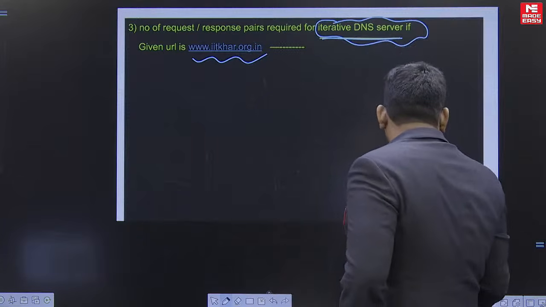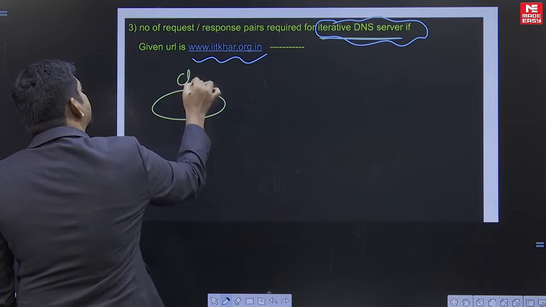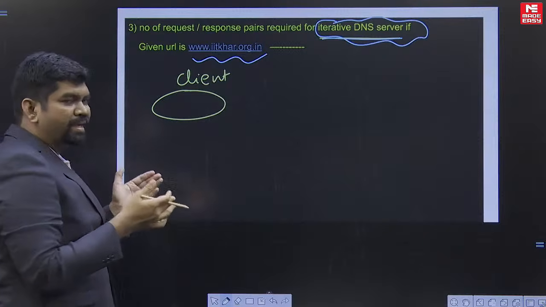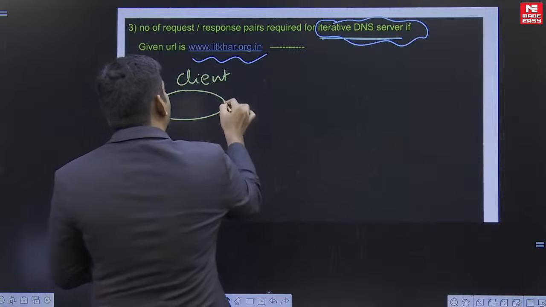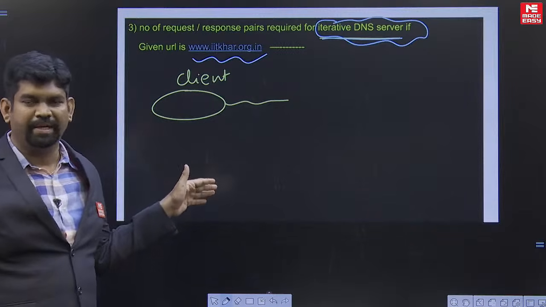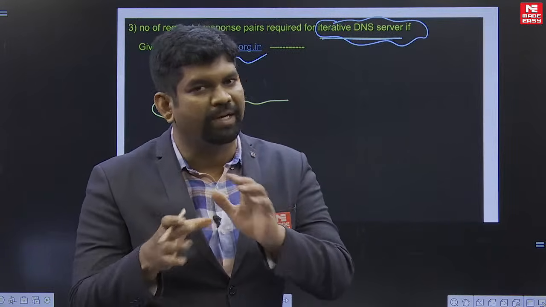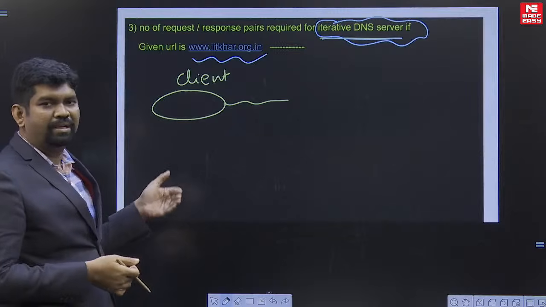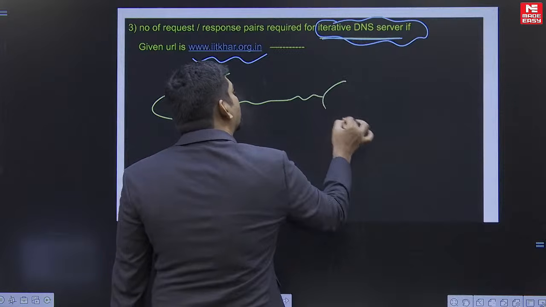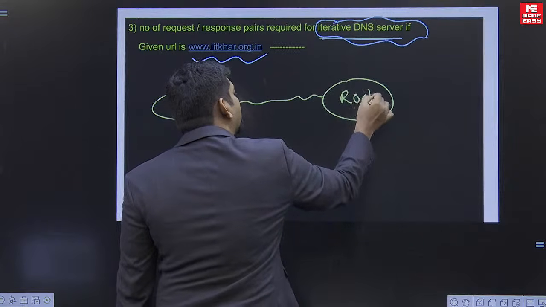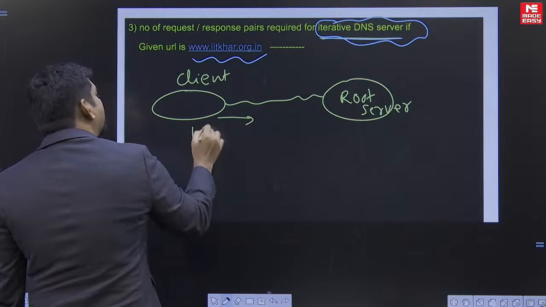It is given as www.iitkharagpur.org.in. So what exactly is going to happen? Suppose here I have taken the client system. This might be an individual system, or it can be a system in the LAN network. First, normally it will consult its operating system, or it will consult the local DNS server for getting the IP address of a particular host name. Suppose it is not found, then the particular query will go to the root server.